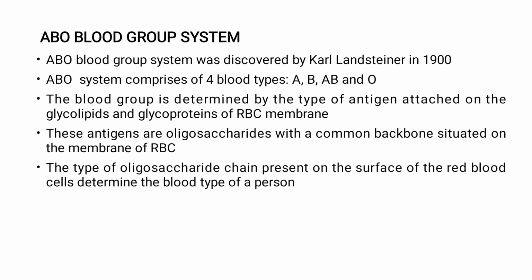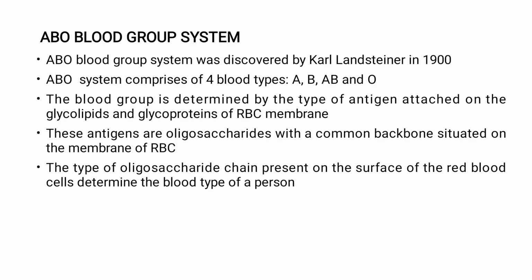group. So the type of blood group of a person is determined by the type of antigen that is attached to the membrane of red blood cells. These antigens are actually the oligosaccharides attached to the membrane of RBC. What comes to our mind is that proteins are the antigens.